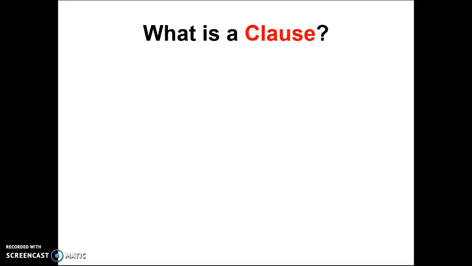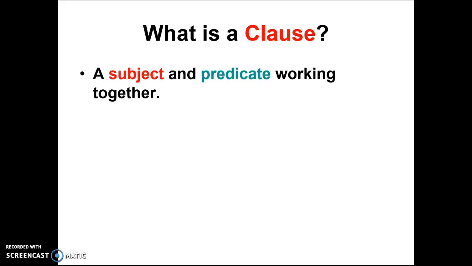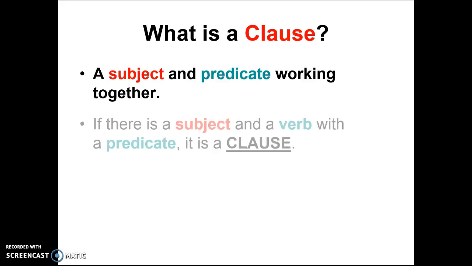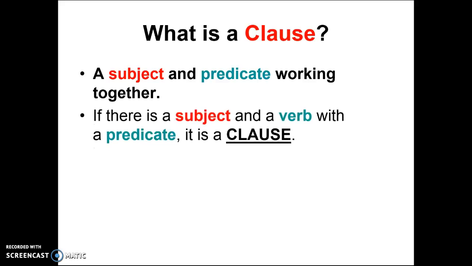So what is a clause? A clause is a subject and a predicate working together. So anytime you have a subject and a predicate in a sentence that works together, you have a clause. If there is a subject and a verb with a predicate, it is a clause. So it is very important that you understand that. Anytime you have a subject and a verb with a predicate combined, you have a clause.